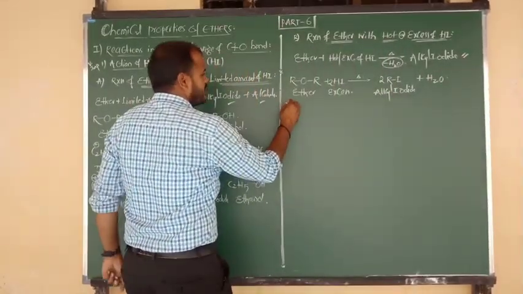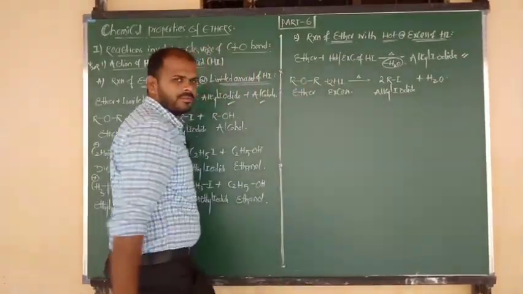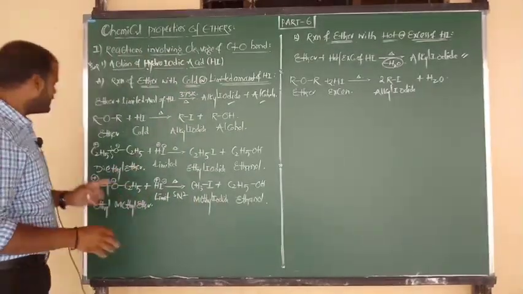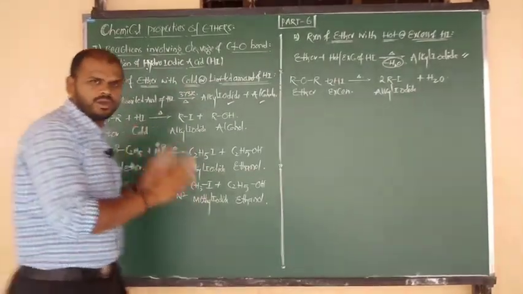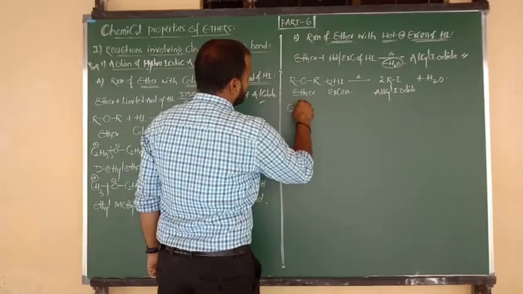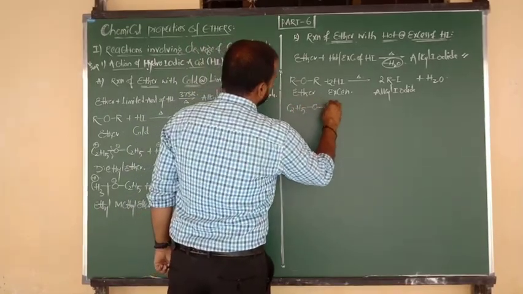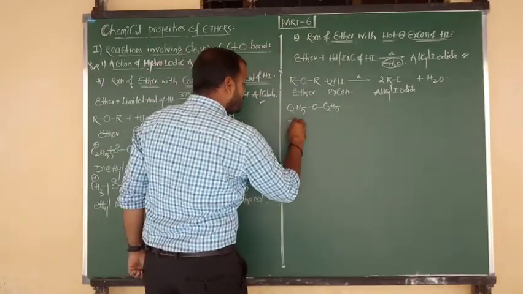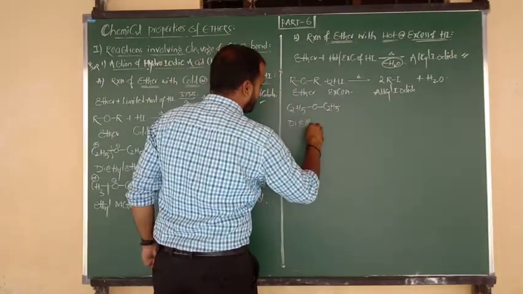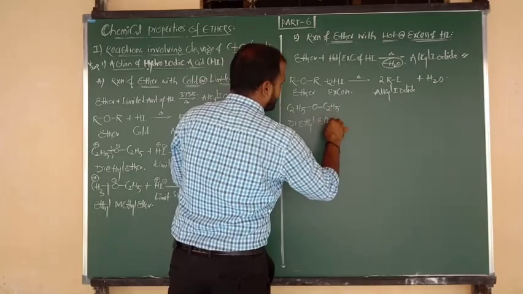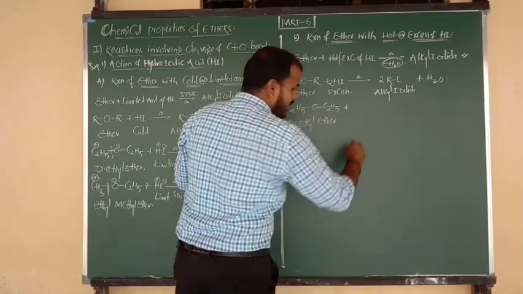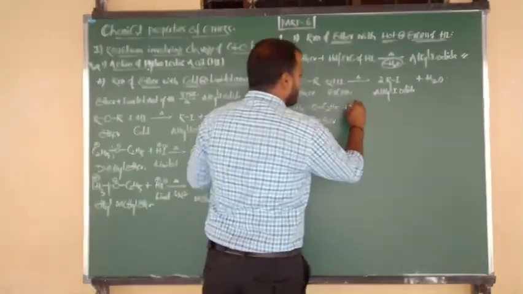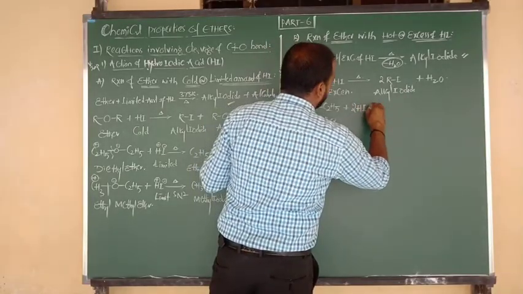Now I am going to consider an example. Let me consider the same symmetrical ether, diethyl ether, only that, so that you can do the comparison. C2H5O bonded to C2H5. What is the name of this ether? Diethyl ether. Understood?